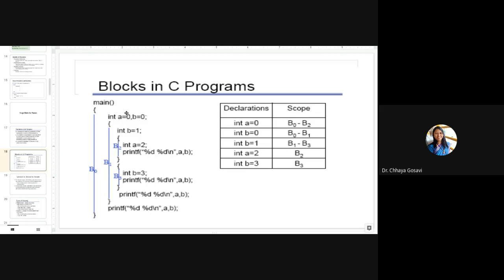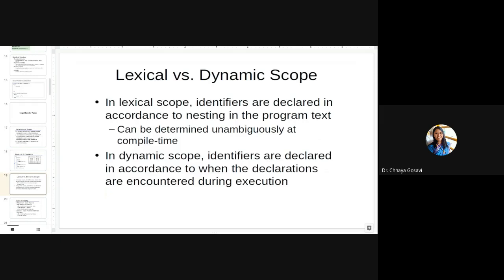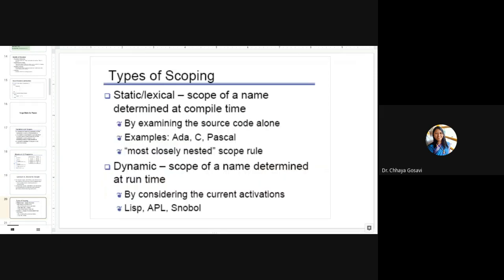So this is called lexical scope or compile time scope or static scope. But if instead of here, it is a function call, the scope of that variable is decided when the function is called and how many times that function is called. So that is runtime or dynamic scope. We'll talk more on dynamic scope later in this section. So dynamic scope of a name is determined at runtime.